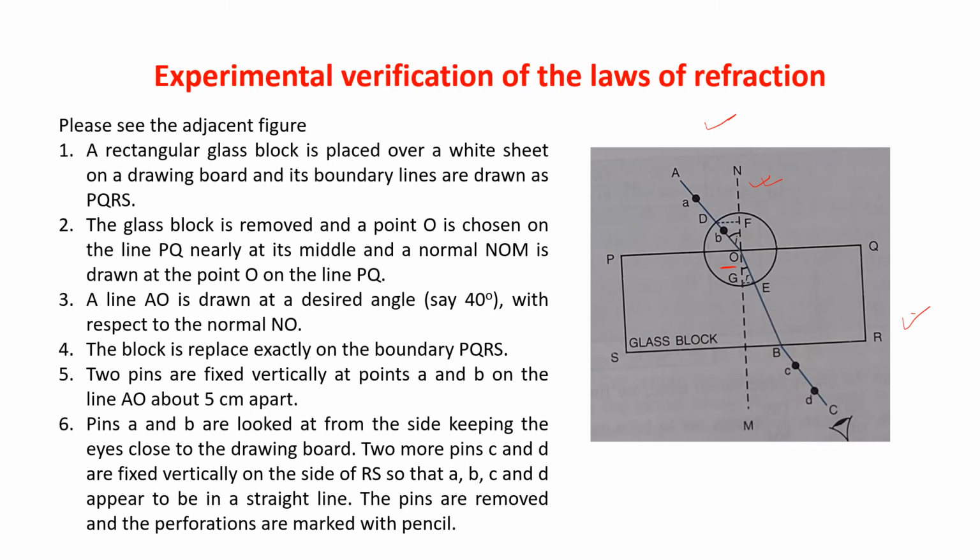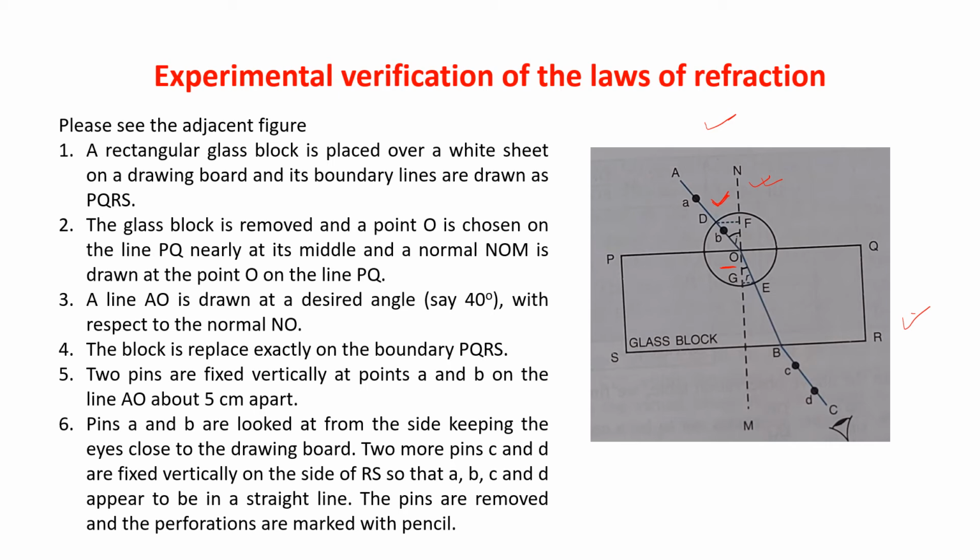This angle should be 40 degree. From 90 degree, just calculate and draw a line where the 40 degree is coming. So it is giving you angle I is equal to 40 degree.